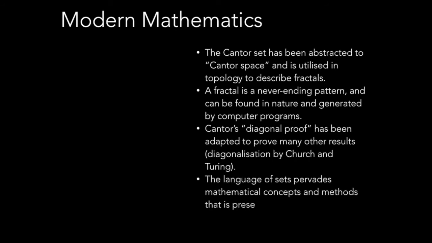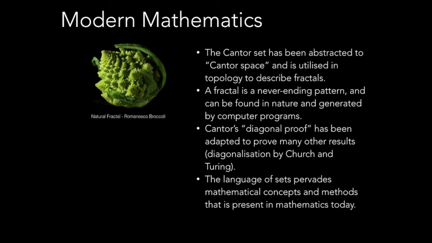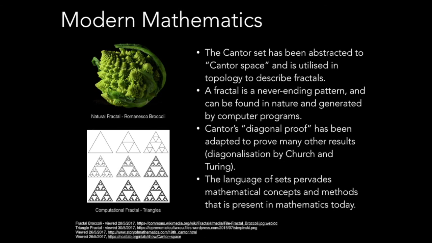Cantor's diagonal proof has also been adapted and utilised to prove many other results. For example, diagonalisation was used by Church and Turing to show that there is the same number of things that can be done as there are integers.